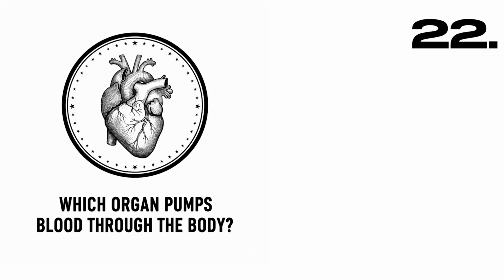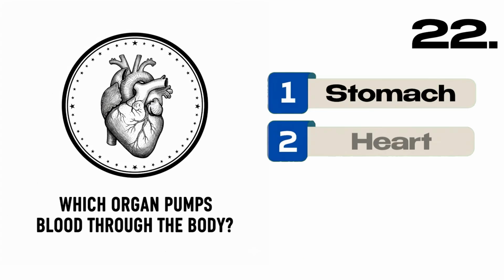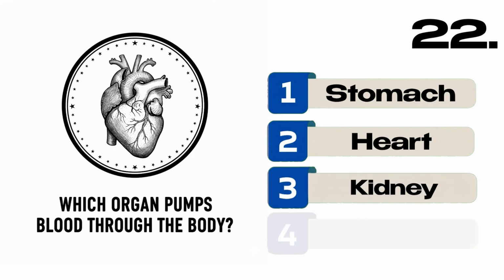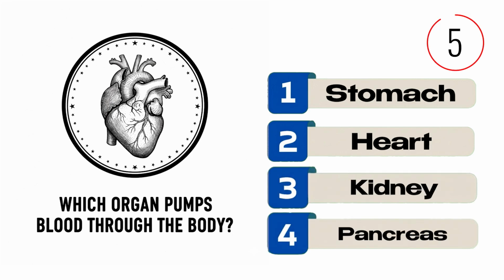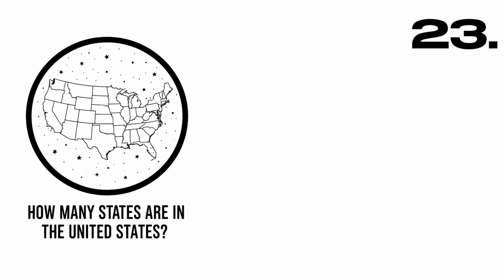Which organ pumps blood through the body? A. Stomach, B. Heart, C. Kidney, D. Pancreas. Correct answer, B. Heart.